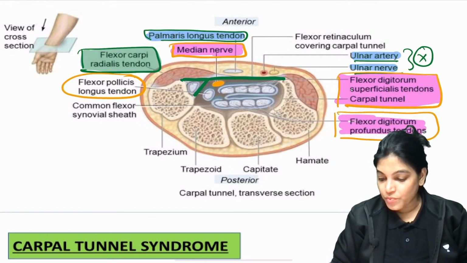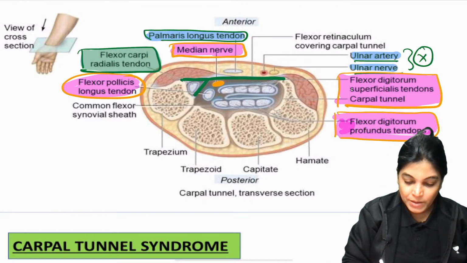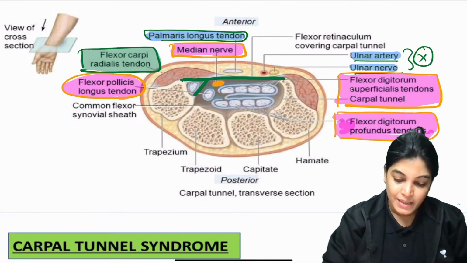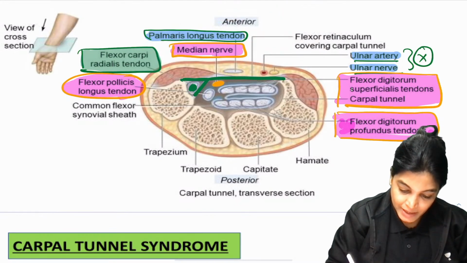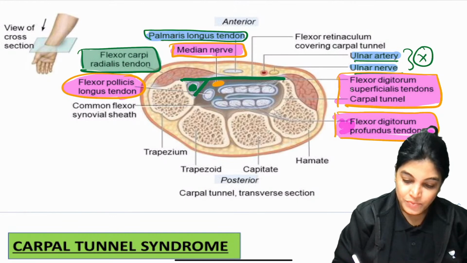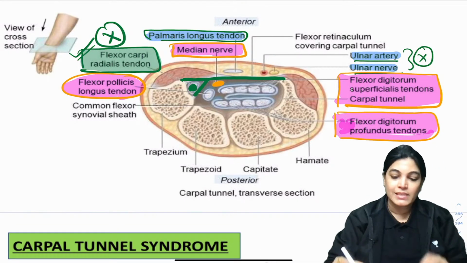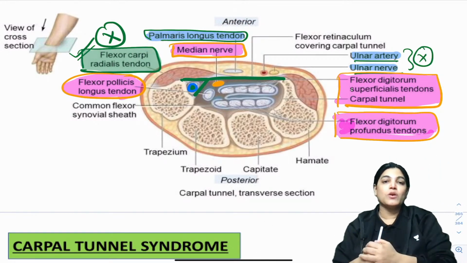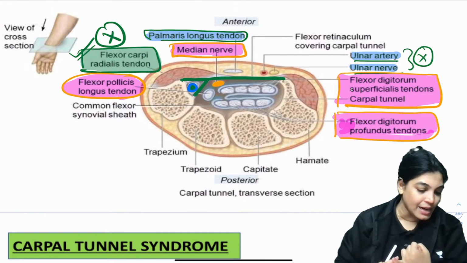Flexor digitorum profundus tendon can be compressed because it passes deep to the retinaculum, and flexor pollicis longus tendon can be compressed. Another important thing: this is the flexor carpi radialis tendon, and it is not compressed. Why? Because, as you can see in this diagram, it passes between the two slips of flexor retinaculum. The structures which can be compressed are highlighted in pink.